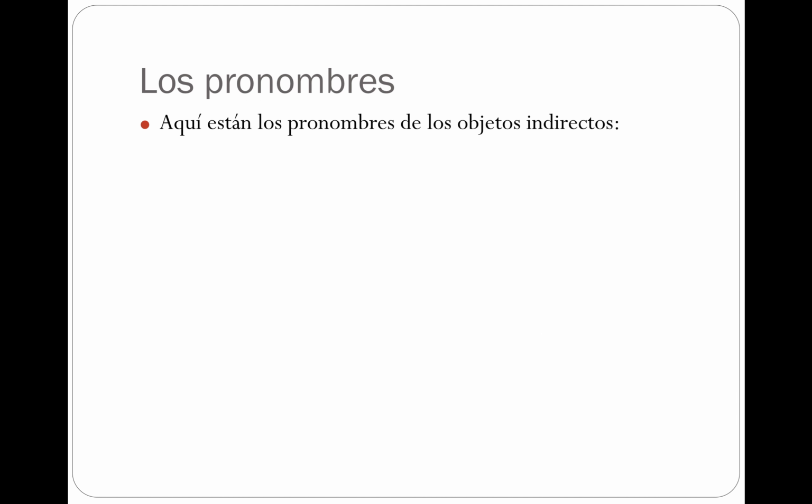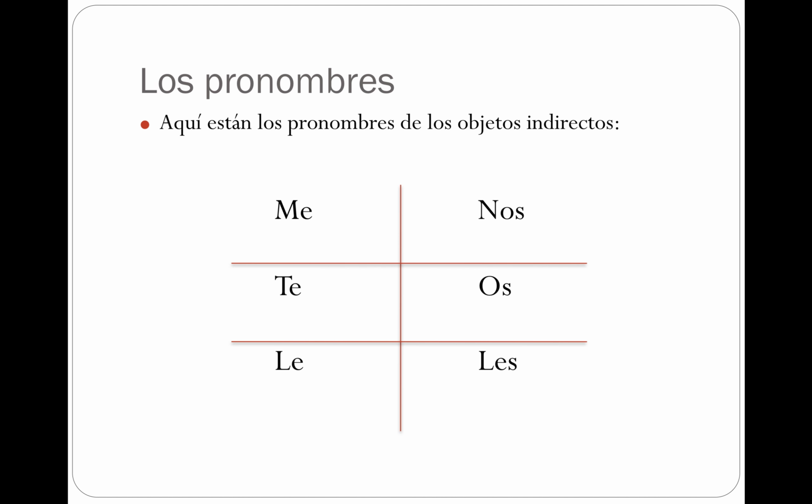Here are the indirect object pronouns. As opposed to me, te, lo, la, nos, os, los, las, you're going to see that it's me, te, le, nos, os, les. If these look familiar, they should. This is what we use when we work with the verb gustar. Me gusta, te gusta, le gusta, nos gusta, os gusta, les gusta. For example, when we say, I like books, we're not actually saying I like books, me gustan los libros. We're saying the books are pleasing to us.